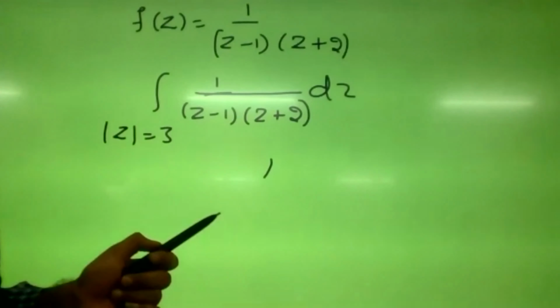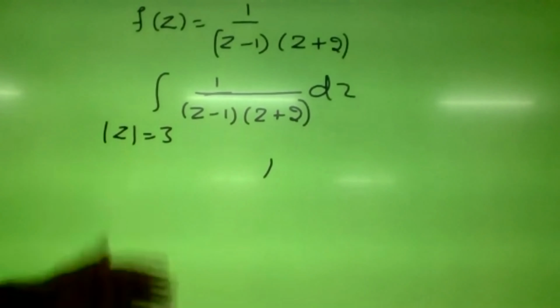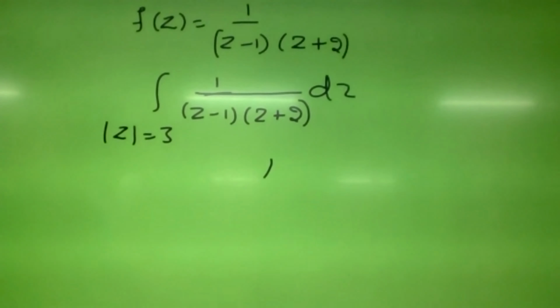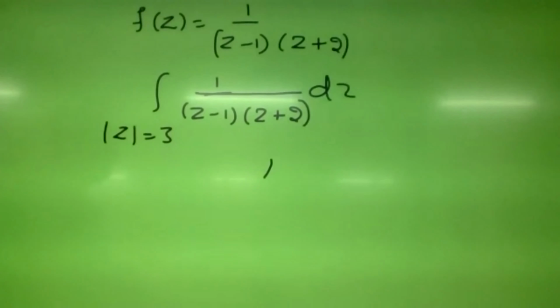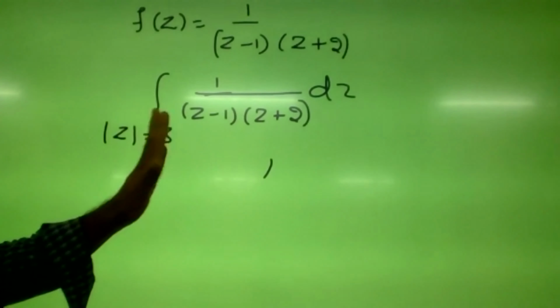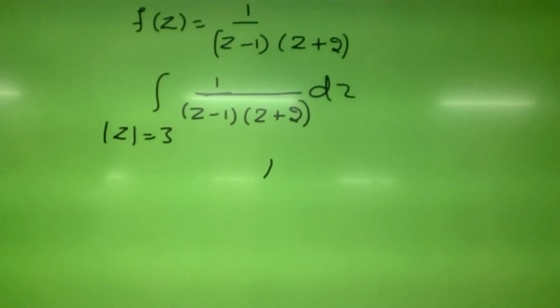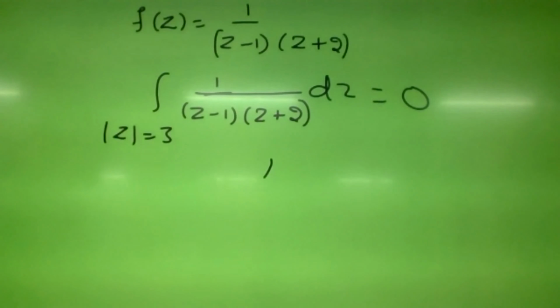That is the solving technique you are telling. By using partial fractions, you split that into a by z minus 1 plus b by z plus 2, and later you can solve it, right? Yes, sir. So now my question is, can we apply Cauchy's integral theorem for this question? If we can apply, the value will definitely be 0. In case it's not possible, what will be the reason?